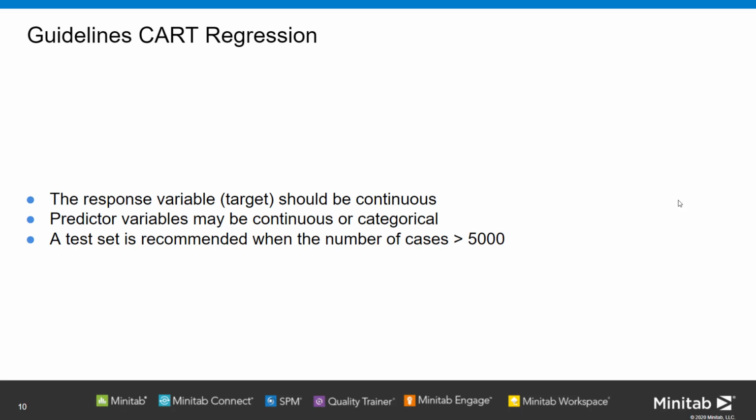So here are some guidelines when you use the predictive analytics module and you are going to use CART regression. Your response, your target variable, should be continuous because this is regression. Your predictor variables may be continuous or categorical, and a test set is recommended when the number of cases is greater than 5000. By default, Minitab uses cross validation when the number of cases is less than or equal to 5000.